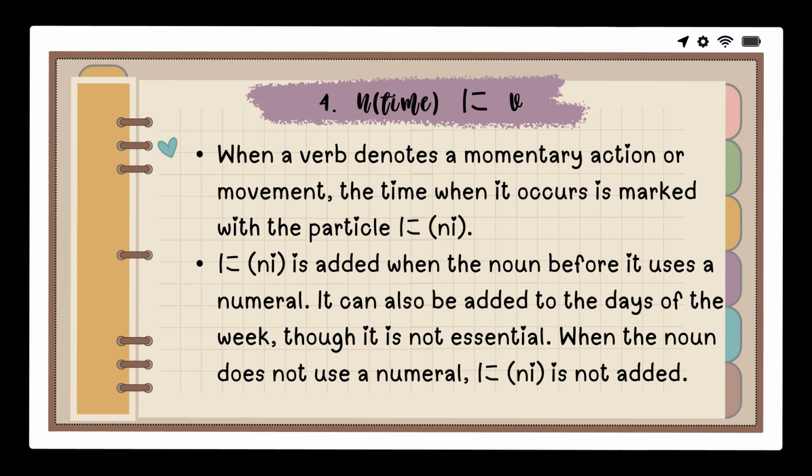Number four. Noun time ni verb. When a verb denotes a momentary action or movement, the time when it occurs is marked with the particle ni. Ni is added when the noun before it uses a numeral. It can also be added to the days of the week, though it is not essential. When the noun does not use a numeral, ni is not added.